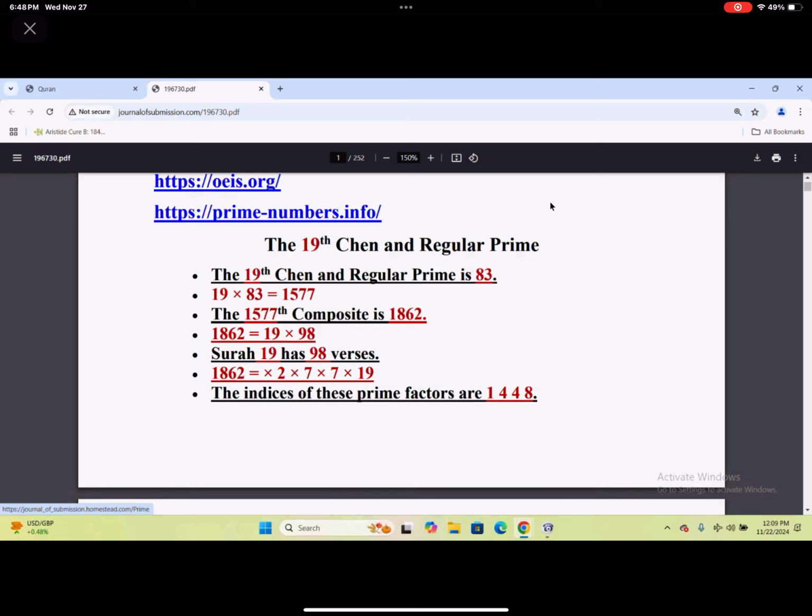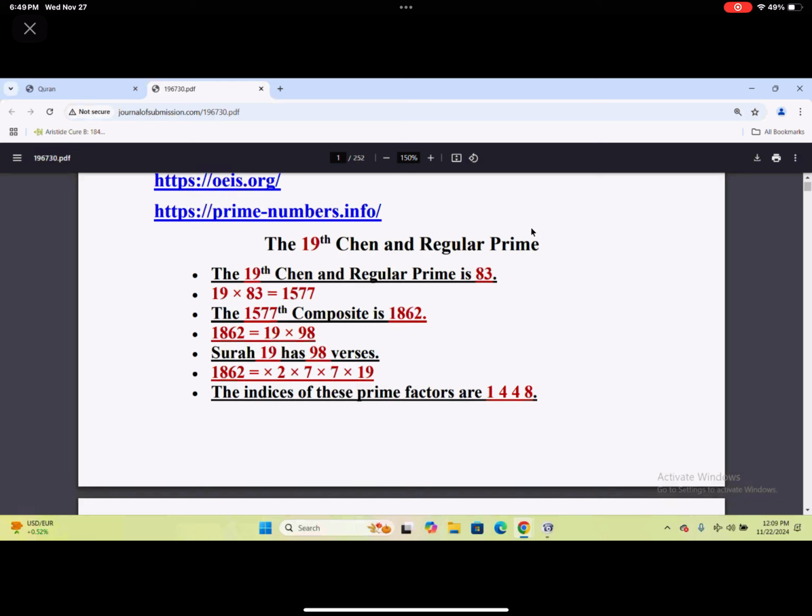So it tells us that, look, I'm talking to you about the Quran. It's not another book. It's the Quran that God is talking to us about. Okay, so the 83rd composite is 114. So let's see here now. In the unique factorization domain, 1862 can be factored into 2 times 7 times 7 times 19. They're all prime numbers. So the indices of these prime factors are 1, 4, 4, 8.